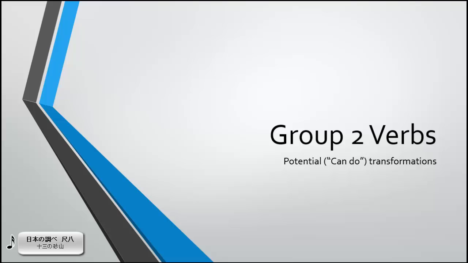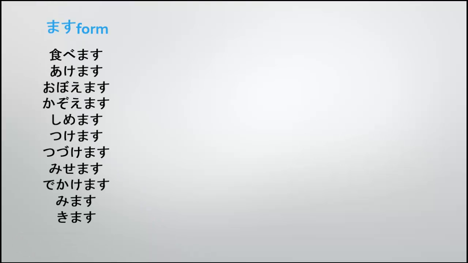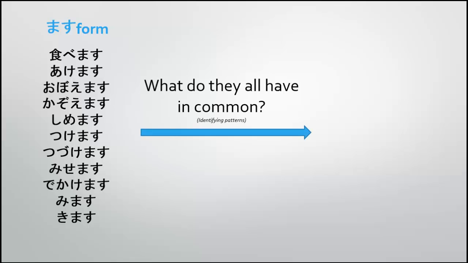Okay, let's now look at the group 2 verbs and changing them from their polite must form into the potential or can-do form. Let's look at this list of verbs. These ones are classified as group 2 verbs. Can you find what they all have in common?